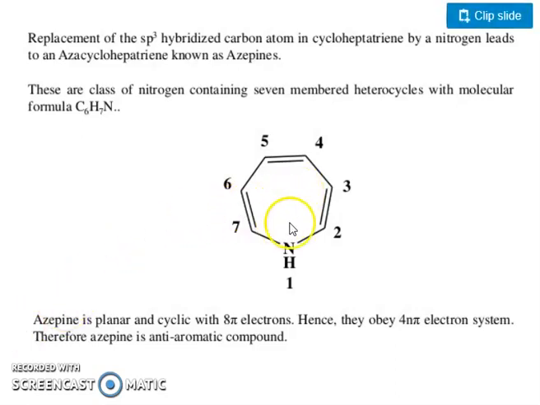You can see here the structure of azepines. This is a 1, 2, 3, 4, 5, 6, 7-member ring. These are a class of nitrogen containing 7-member heterocycles with molecular formula C6H5N.